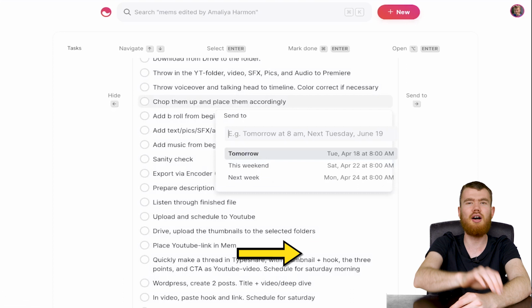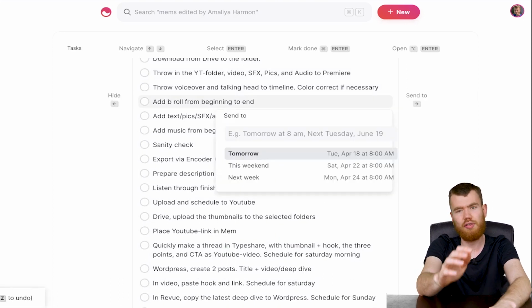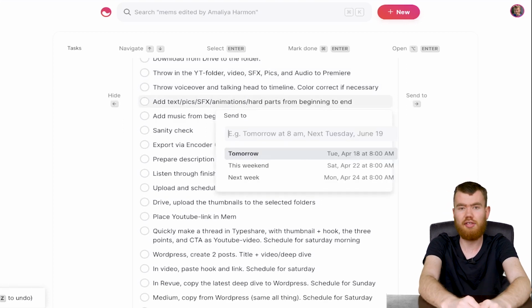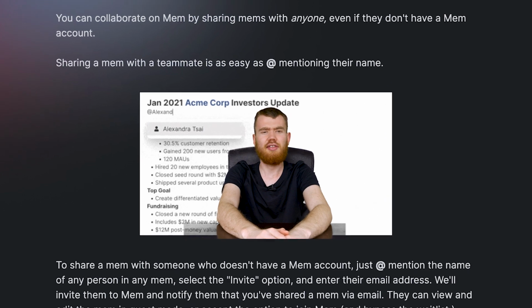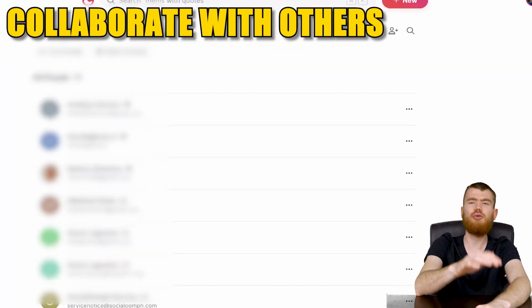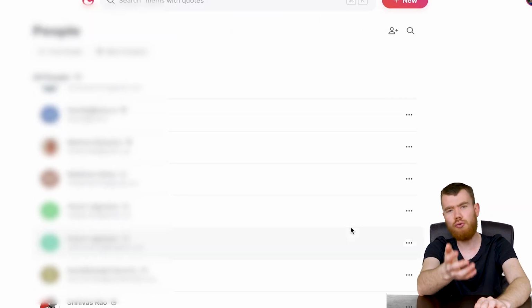You can go up and down by pressing these corresponding arrows and open up tasks by pressing Alt Enter. So a lot of these keyboard shortcuts that you can use to have it as a task manager. But aside from having it as a task manager, Mem is also big on collaborating with others. You can create and see all your contacts and friends that you've invited to Mem, use Mem and so forth.